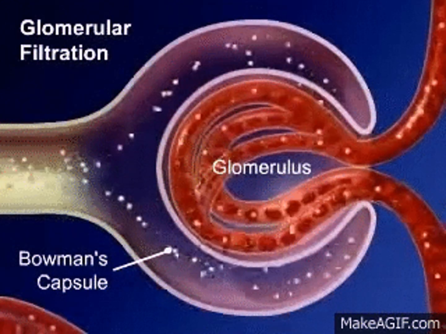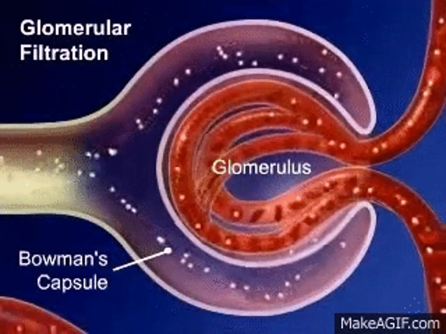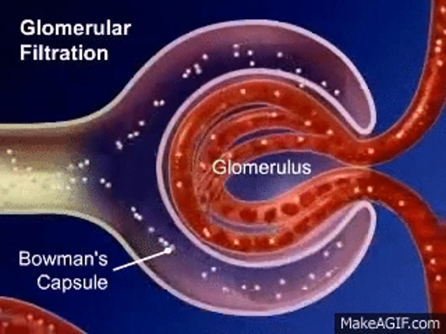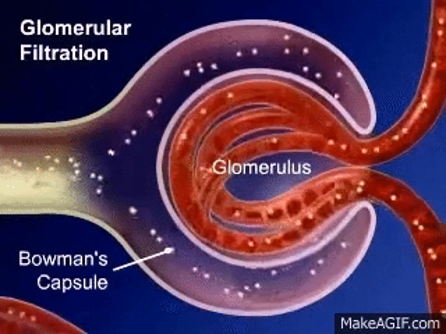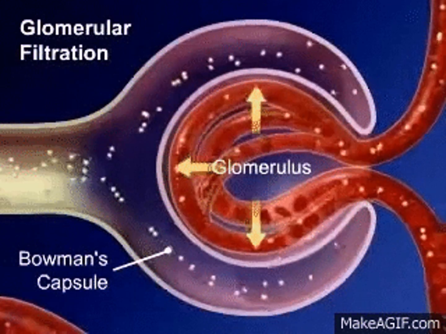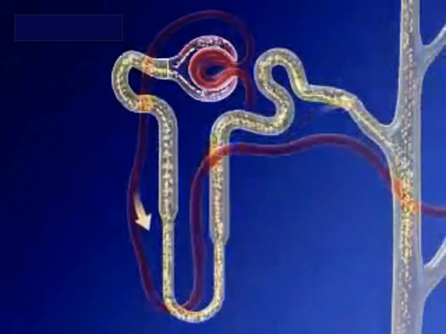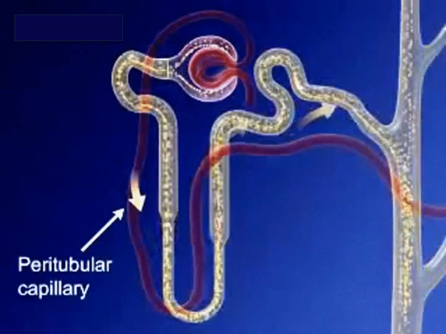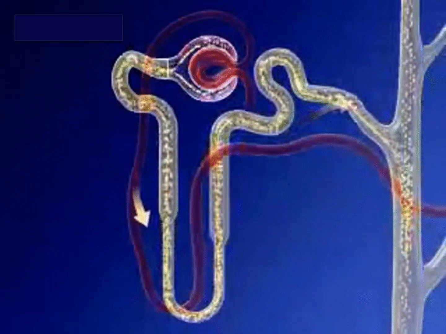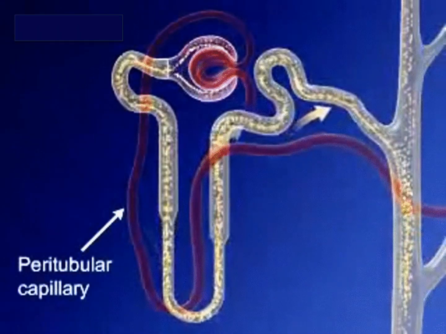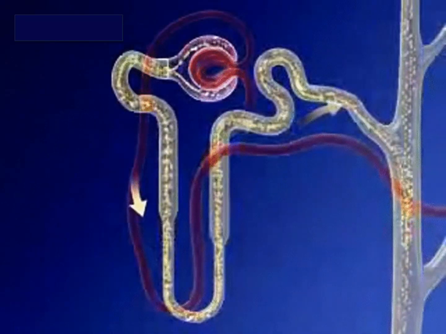So the waste that is there is moving into the Bowman's capsule. Okay. Now, once the waste is moving into the Bowman's capsule, whatever solution is accumulating in that cavity then passes through the tubular part of the nephron. Okay, so all the waste is continuously moving, and that is how the urine is being formed, which is full of the waste materials.